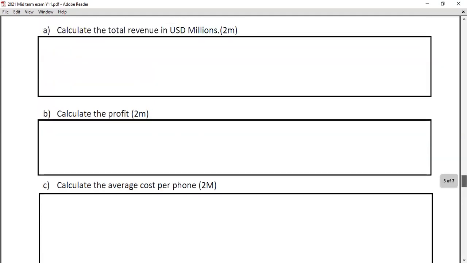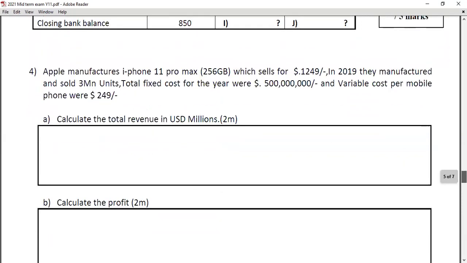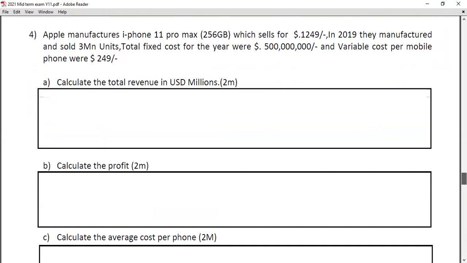So that's the third question. Most of you got 6 out of 6 for this question from the costing part. That means you know the difference between the fixed cost, variable cost, total revenue, total cost, average cost, everything. That's the main objective of this question, right?